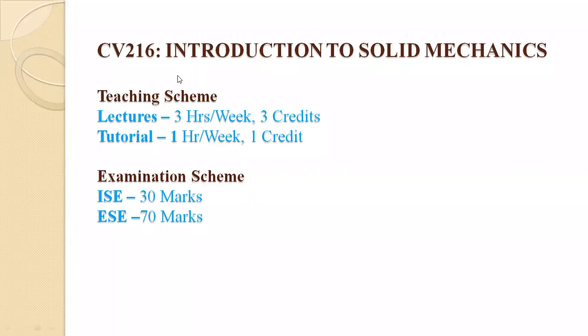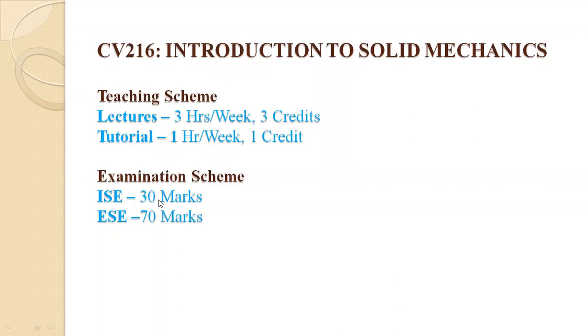Okay. So for this subject, teaching scheme. We have 3 lectures per week and 1 tutorial hour per week. So 4 hours per week. Then examination scheme. So for this subject, ISE and ESE. ISE means intermediate semester exam. We will conduct 2 or 3 intermediate semester exams.